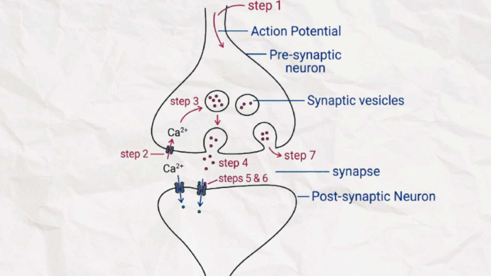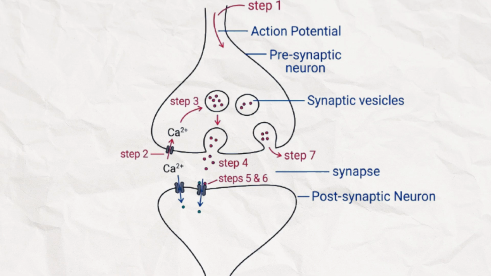Step 3, the calcium binds to the synaptic vesicle, causing its mobilization towards the synaptic membrane. Step 4, the synaptic vesicle undergoes exocytosis and release of acetylcholine in the synaptic junction. Next, coming to steps 5 and 6. Steps 5 and 6, the acetylcholine binds the ligand-gated sodium-potassium or cation channel of the postsynaptic membrane, causing influx of sodium ions into the postsynaptic membrane and travelling of the action potential to the next neuron.